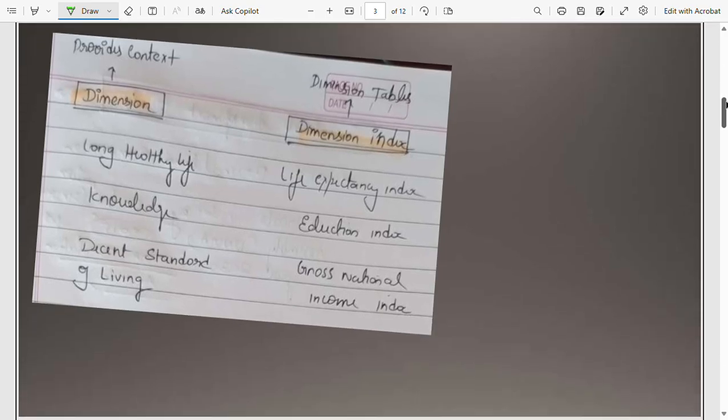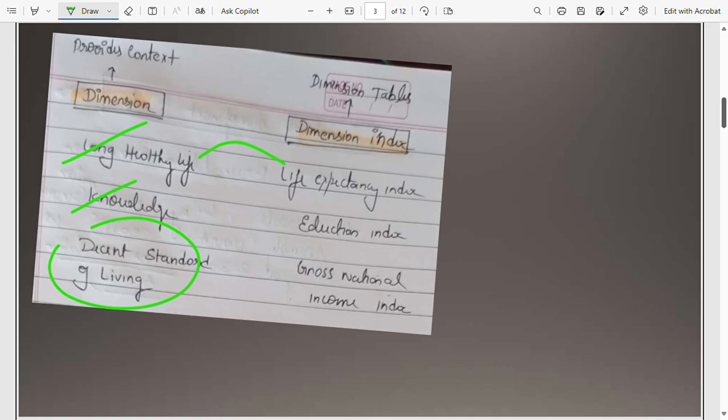And also we have the dimension and the dimension index for Human Development Index. So dimension is nothing but the context. What are the criteria? In dimension we have long healthy life, knowledge, then decent standard of living. So if there is a long healthy life among citizens, we can measure the life expectancy index of a country, right?